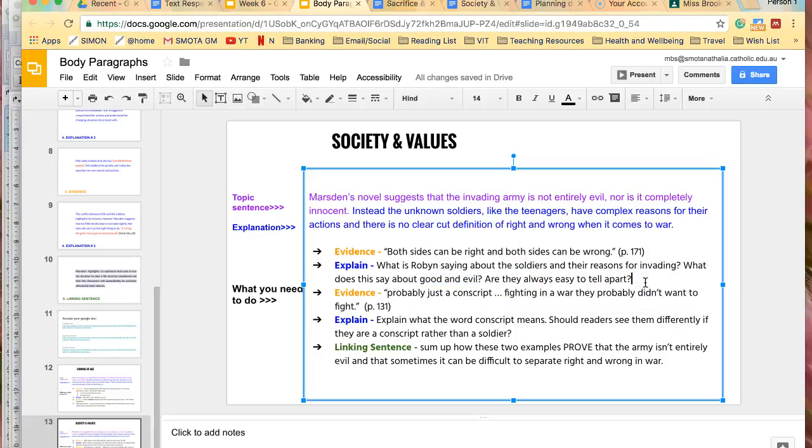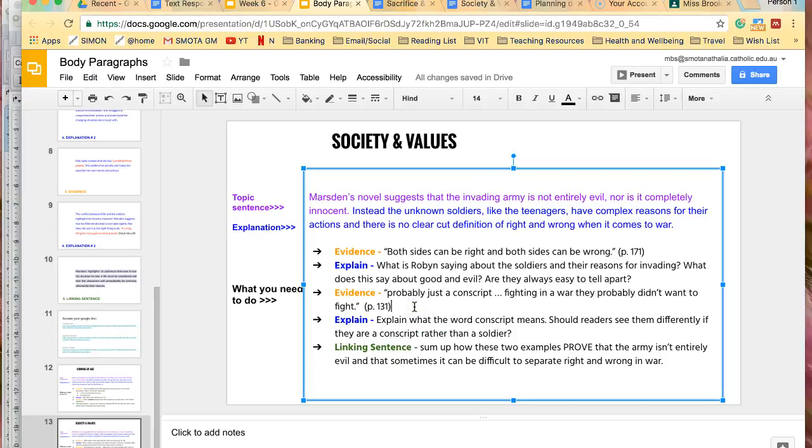And is it easy to tell right and wrong apart, or is there some grey area, some blurriness, because the invading army are doing this because they think it's the right thing for their country. They need to save their people, so that's why they've invaded Australia, because they need the land and the resources that we have to support their country. So that was a long-winded explanation, but you basically need to explain why both sides can be right and wrong and why Robin says that, focusing specifically on the army.